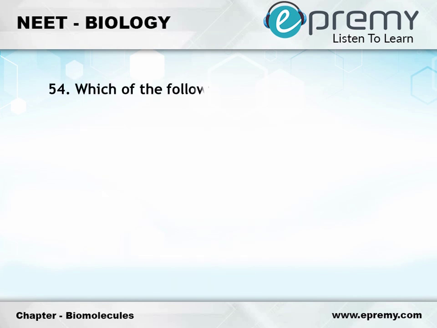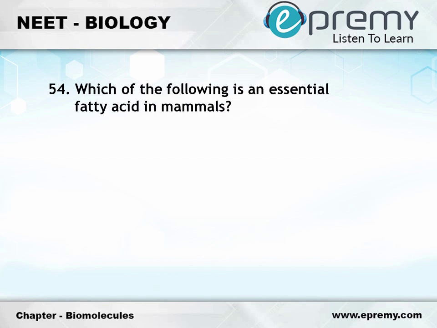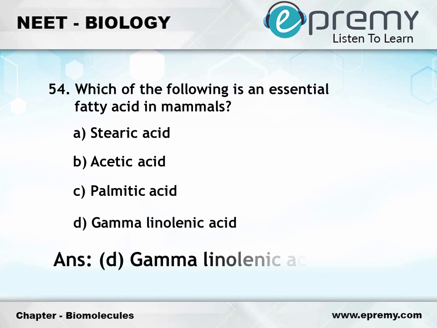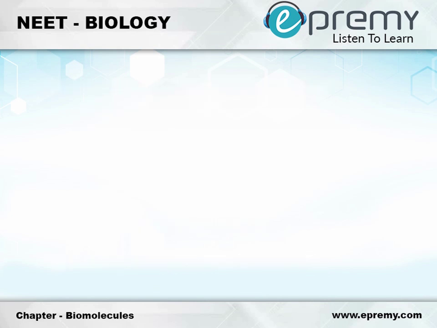Question number 54. Which of the following is an essential fatty acid in mammals? Option A, stearic acid. Option B, acetic acid. Option C, palmitic acid. Option D, gamma-linolenic acid. The answer is option D, gamma-linolenic acid.